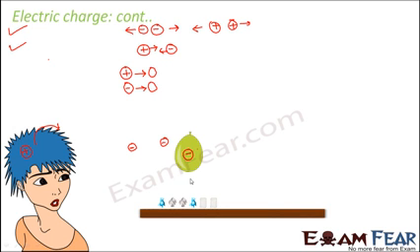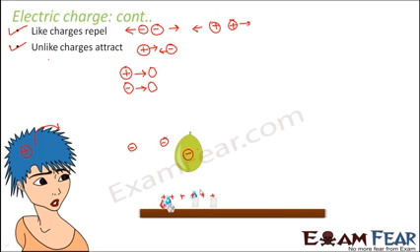Now as we saw, negative charges will attract which type of charges? It will attract positive charges. So what happens is all these neutral paper bits, they have both positive and negative charges inside them. Now since this side the balloon has negative charge, all the positive charges tend to come this side, and all the electrons actually move this side. So on this side, we are left with only the positive charges, and as a result, they tend to get attracted towards the balloon.